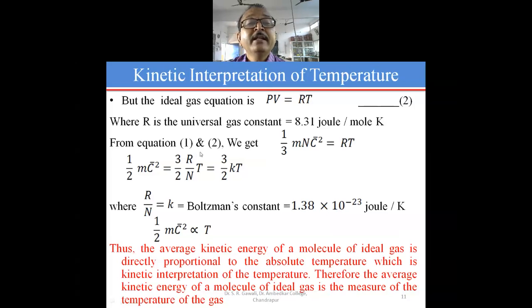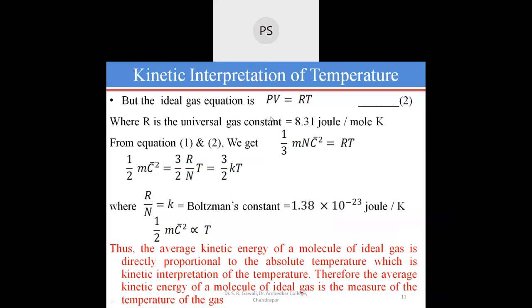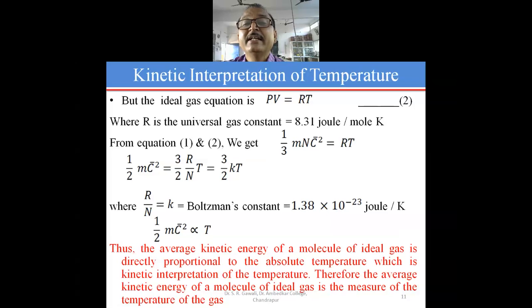From equations 1 and 2, the left hand side of both equations is the same, therefore the right hand side must be equal, and we can write it as 1 by 3 m n C bar square equals RT. We will write this expression in a somewhat different manner as 1 by 2 m C bar square equals 3 by 2 R by n into T.